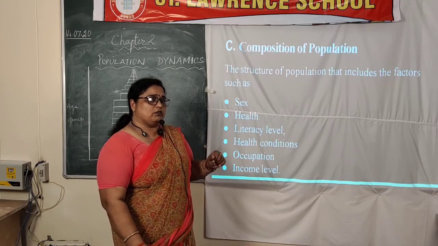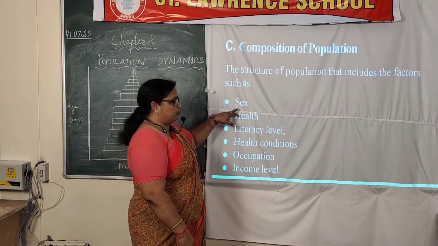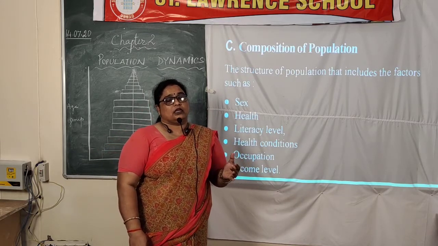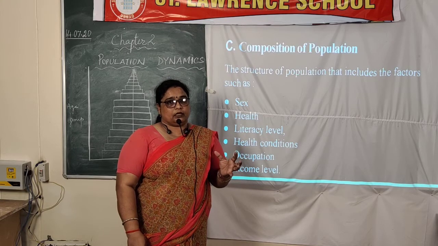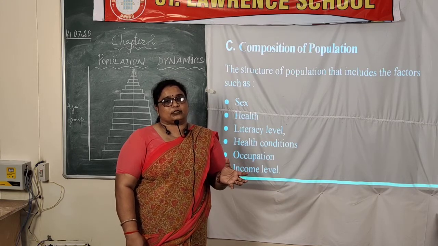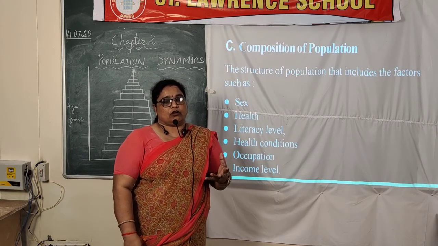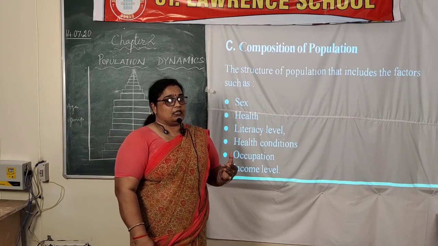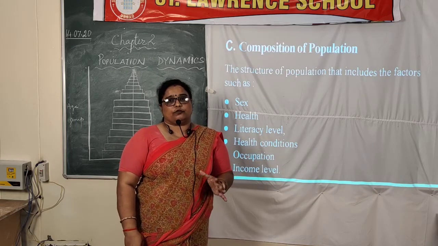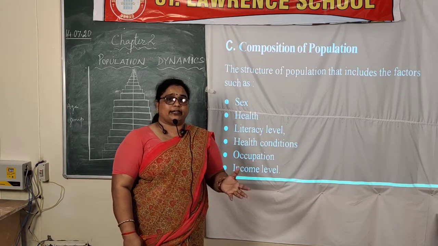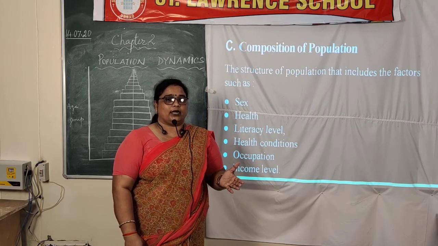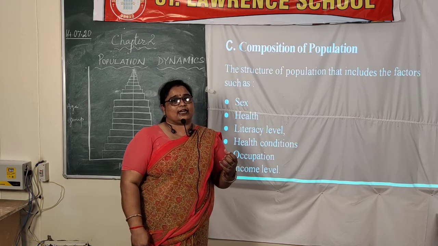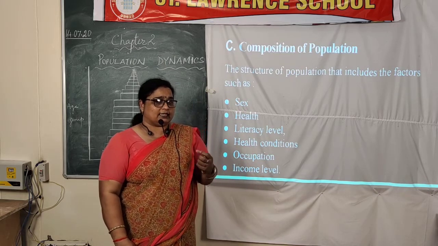So in composition of the population, the first point is sex. Sex means how many people belong to the different genders, how many percent are female and what percent are male. And how many of them are educated, not educated, employed, not employed. In this way the sex ratio of a particular region is determined.